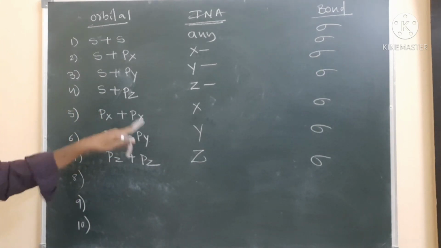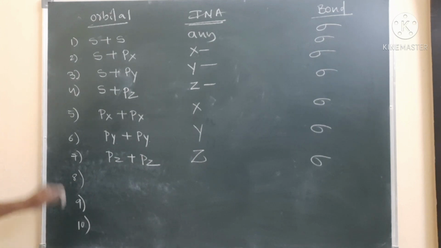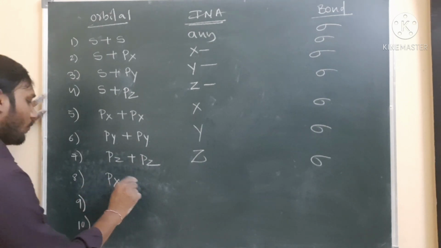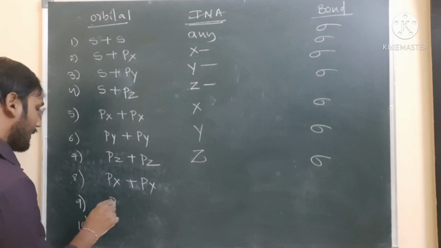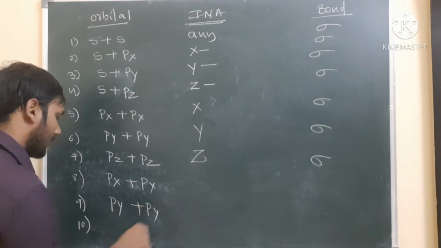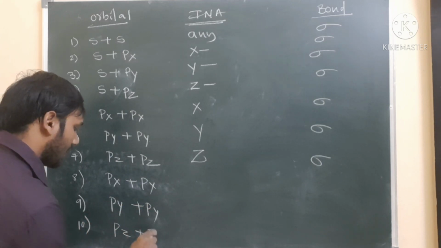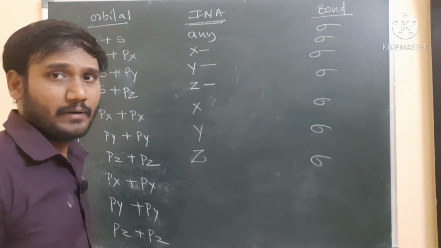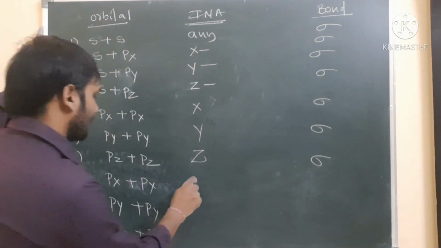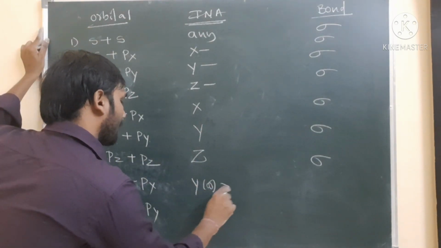So same kind of orbital, px I am taking here also. One is a px orbital, the other one is a py orbital, the other one is a pz orbital, but I am taking a different axis. Here the x axis is there, but other than the x axis I am taking maybe y or maybe z.